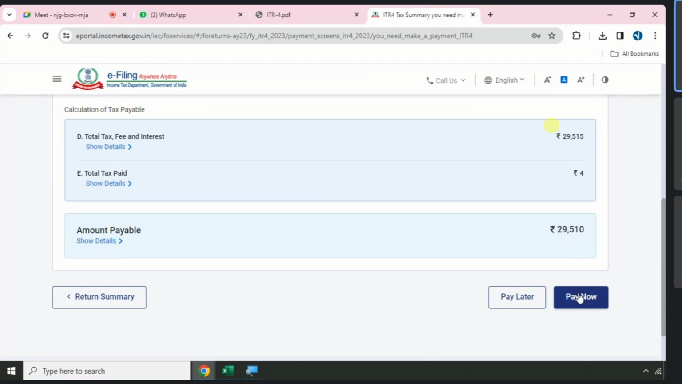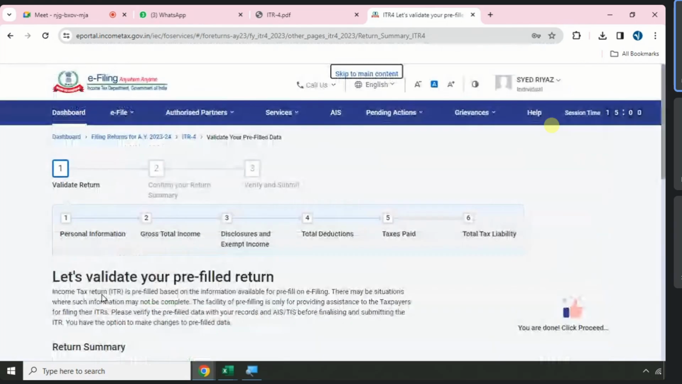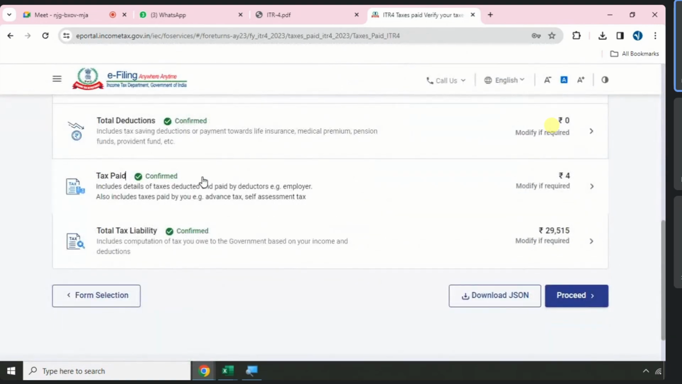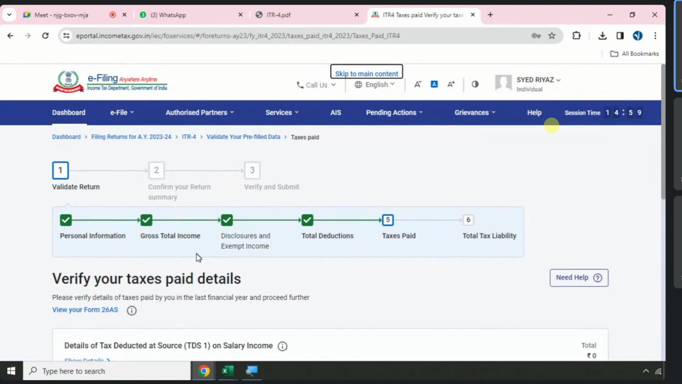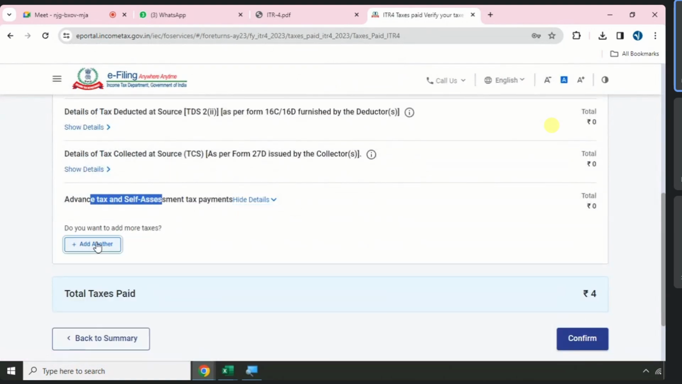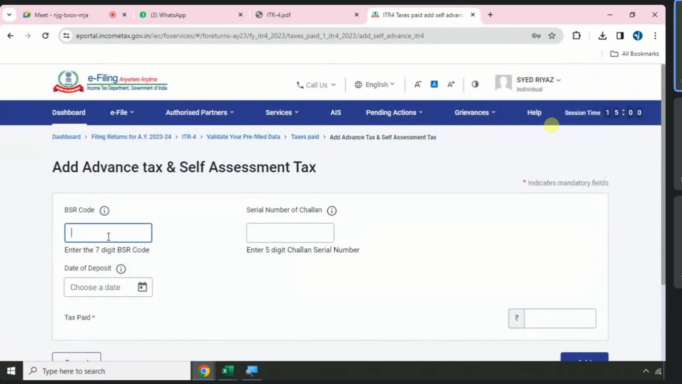You should click on the button pay now, go to UPI, make the payment, download the challan and go back to the returns. Update challan number in what page? You don't know? No, sir. Go to taxes paid. Confirm. Paid what tax this time? Assessment tax. Add details. You'll be getting a challan number, 7-digit BSR code, and challan.